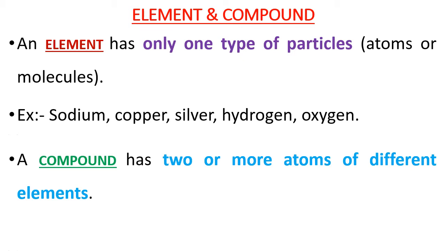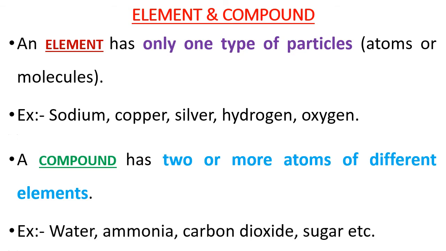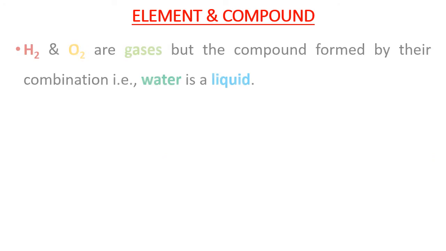A compound has two or more atoms of different elements. That means a compound contains two or more atoms of different elements. Example, water, ammonia, carbon dioxide, sugar. Hydrogen and oxygen are gases, which are the elements, but the compound formed by their combination, that is water, is a liquid.